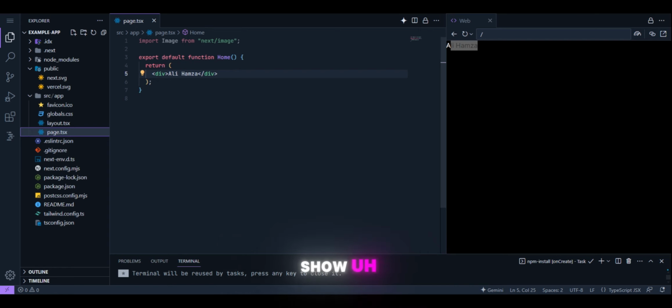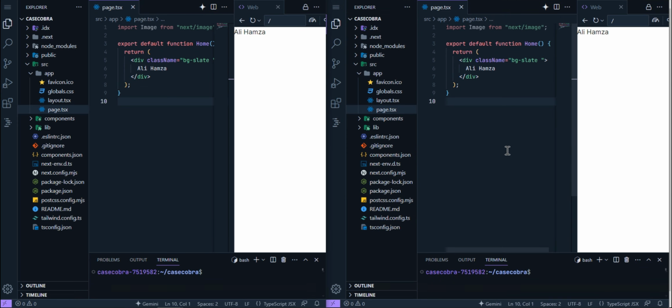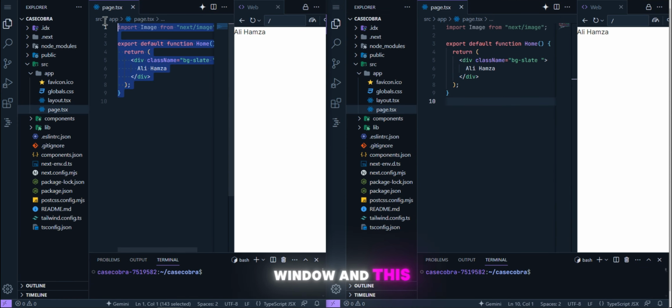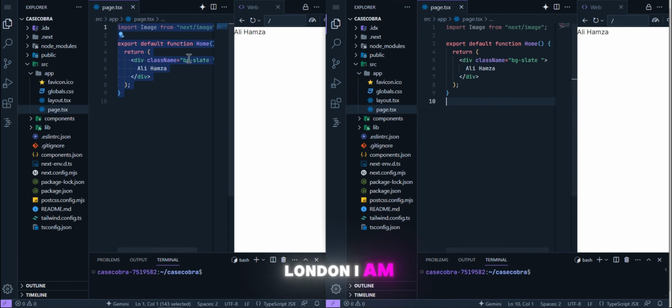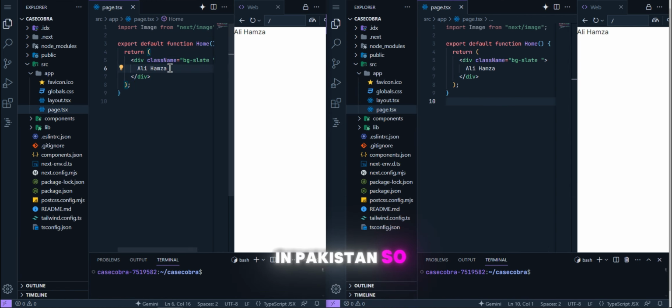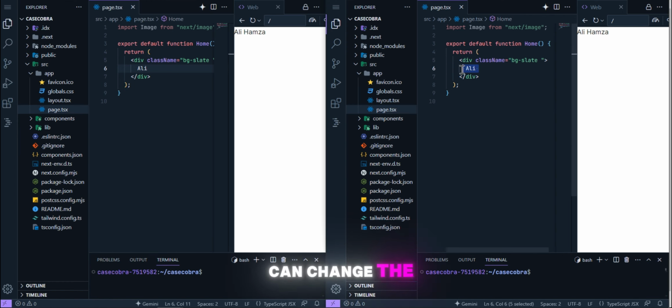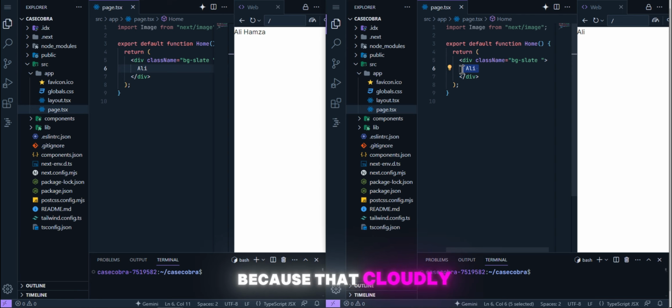So let's get started. You can see on screen, this is my window and this is my friend's window, who is in London. I am in Pakistan. If I change my code, I write Ali Hamza, the same thing appears on the right side window. That gives you the instant change, because in the cloud these applications are connected with each other.